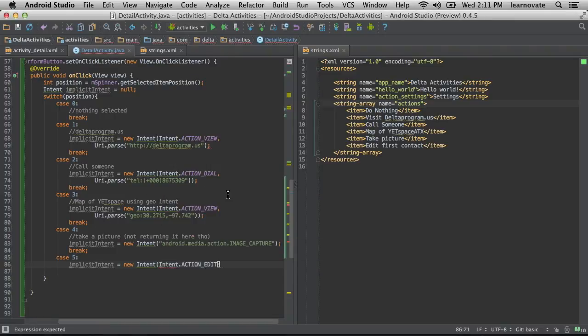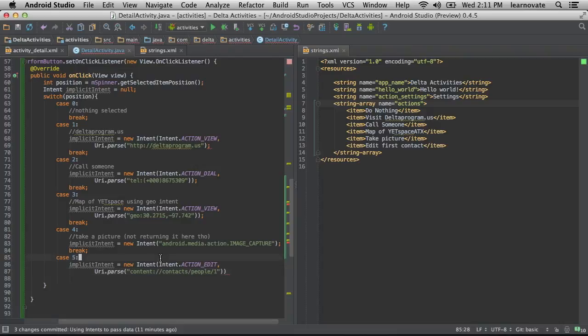Because I'm specifically referring to Android Media Action, so the user would have to change that. We can even specify not just go someplace, but a more vague kind of content type, and with that action, we can say not only go to this user, I want to edit this particular piece of content.